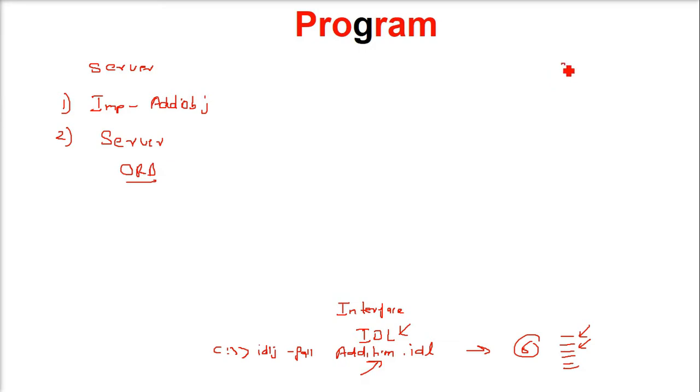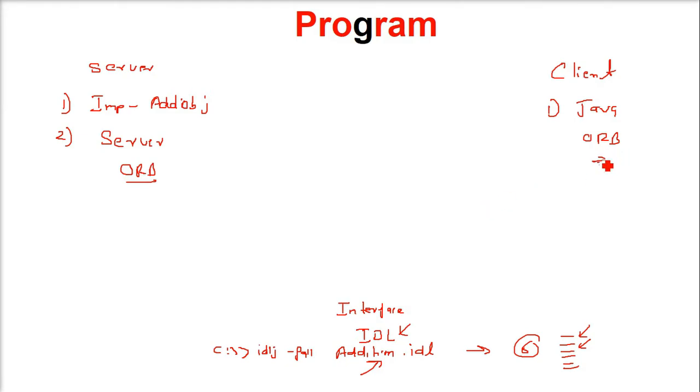Then the client will be made. This will only have one Java class, and it will have exactly the same thing the server has. That is, it will also have an ORB. Whatever is created as a naming context or naming reference, we will bind it here, and then we'll try to invoke from here.